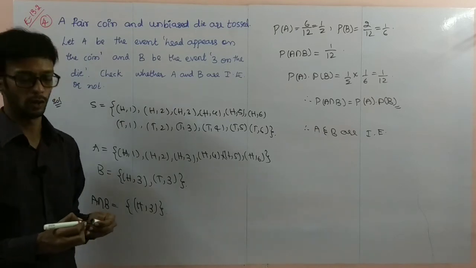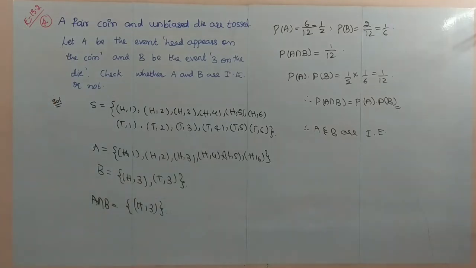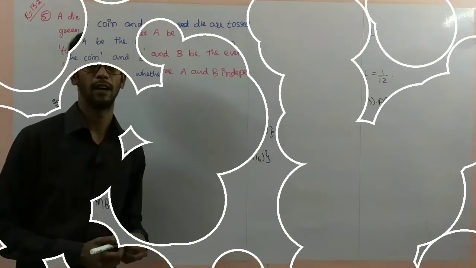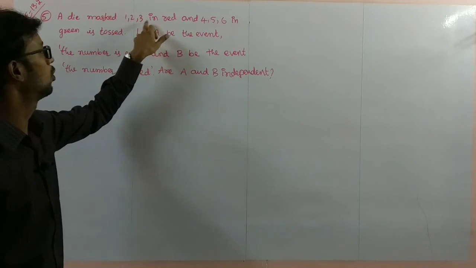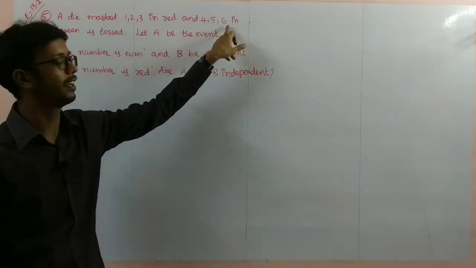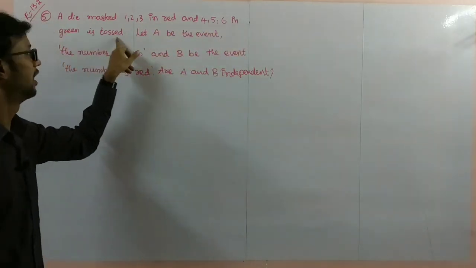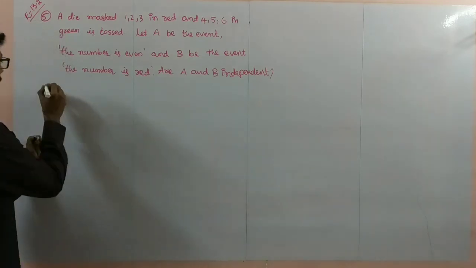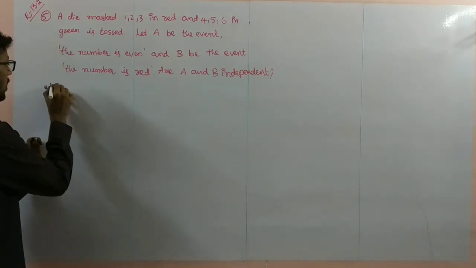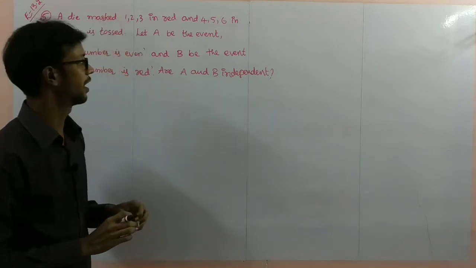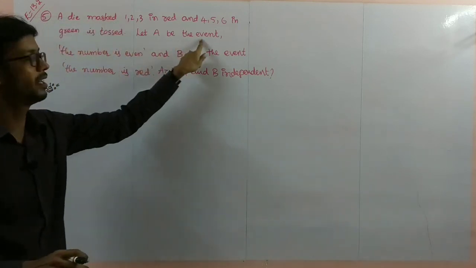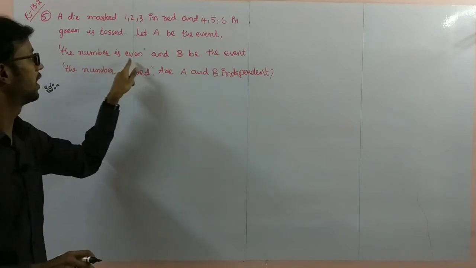So pause the video to note it down. Next, problem number 5. A die marked 1, 2, 3 in red and 4, 5, 6 in green is tossed. Let A be the event that the number is even.